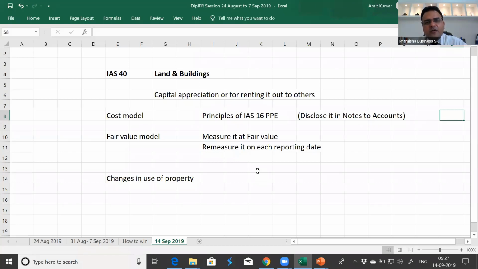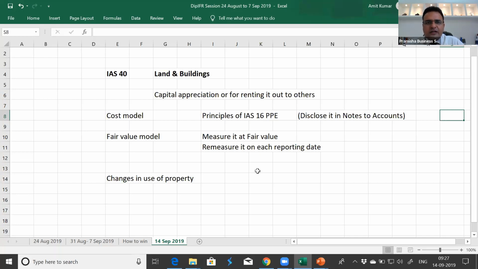Recruiting a valuer who will value it, we need that person at the end of every year, so that's an additional cost to the firm, which they may not wish to get into. But if it plans to take a loan, they're already a highly geared company and they wish to get more loan, I think that's the point which triggers, which gives them more benefit than the cost of a valuer, that they would like to go on to revaluation model. But the catch is, once they move on to a fair value model or a revaluation model, they cannot come back.